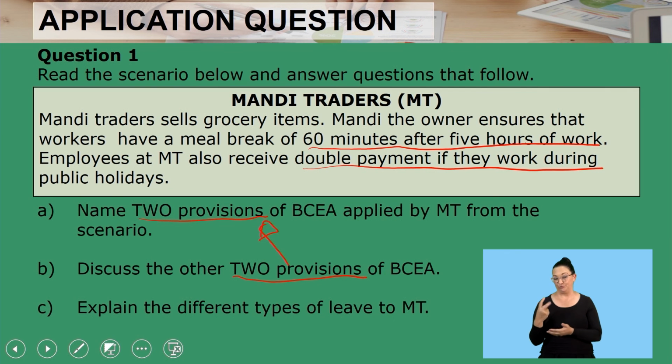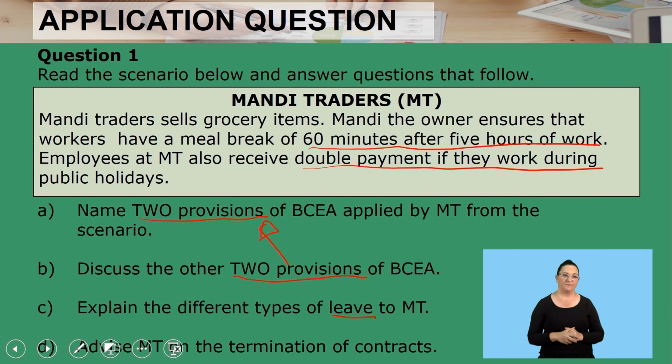Explain the different types of leave. So we've got different types of leave, and we are to explain the different types. Advise MT on the termination of contracts. So to terminate is to do what? Is to end the contract. So we need to advise MT on the termination of that.